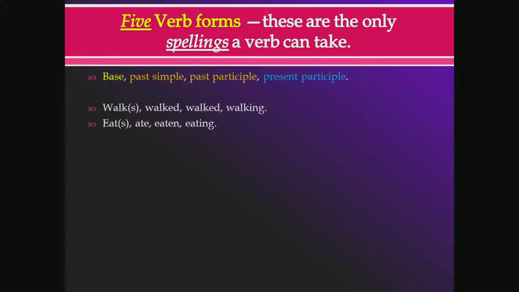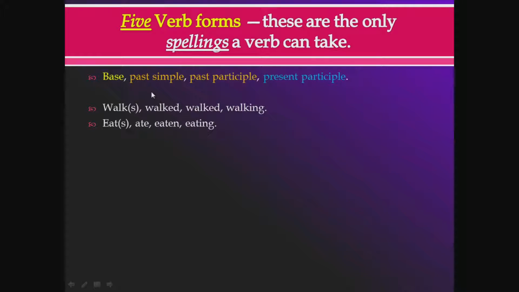Now you understand these verbs can be used functionally in many different ways. They can have different meanings depending on how they are used, but these are the only forms of this verb. So walk, walked, walked, walking, eat, ate, eaten, and eating. Walk is the base form of this verb, past simple form is walked, past participle form is walked, and present participle form is walking.